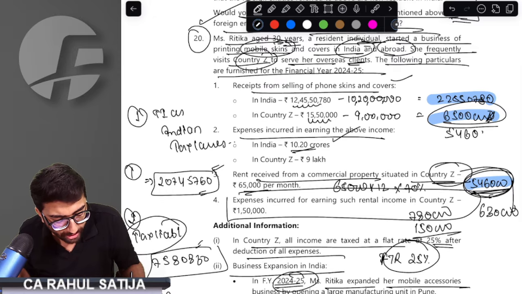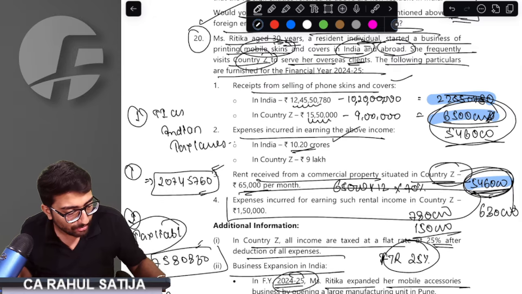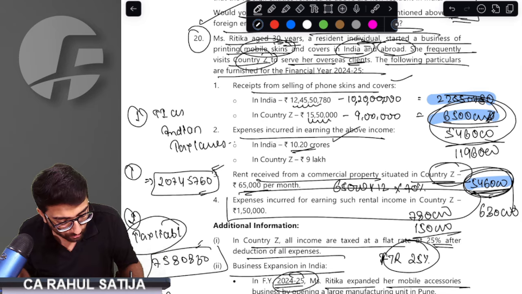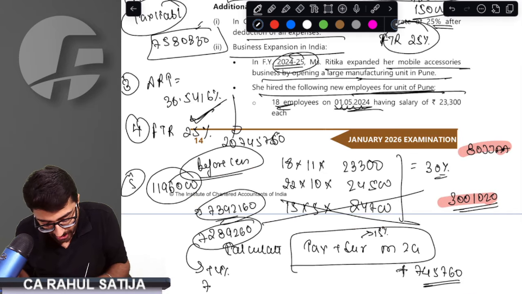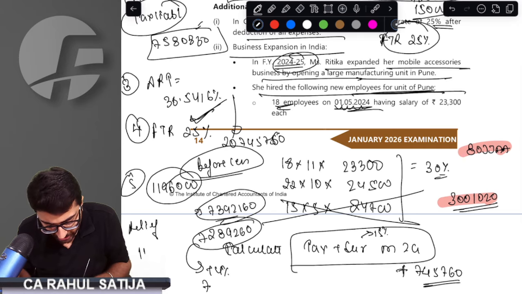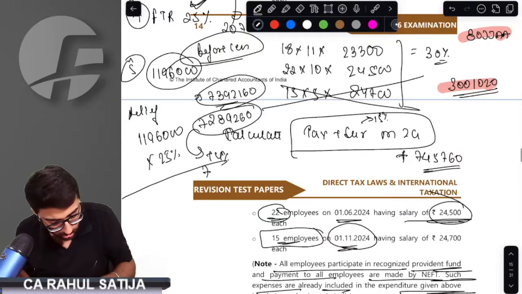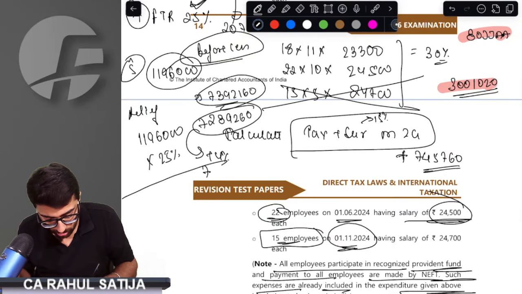That means 546 would be added to doubly taxed income. So actual doubly taxed income would turn out to be 650 plus 546, which would be 11,96,000. And our relief amount would be 1196 multiplied by 25%. That would be 2,99,000 as the relief amount.